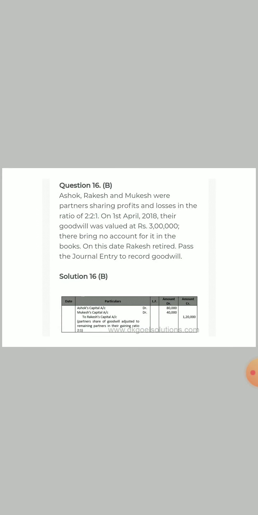Similarly, in question number 16b, there are three partners Ashok, Rakesh, and Mukesh who are sharing profits in the ratio of 2:2:1. On 1st April 2018, their goodwill was 3 lakh rupees. They keep no account for it in the books, and goodwill is not shown in the books. On this date, Rakesh retired. Rakesh is the second partner who has a 2 by 5 share. So his share in goodwill will be 2 by 5 of 3 lakh, that is 1,20,000.